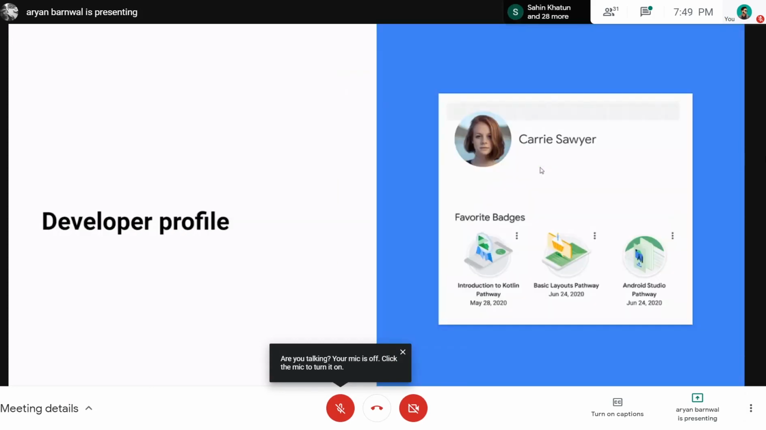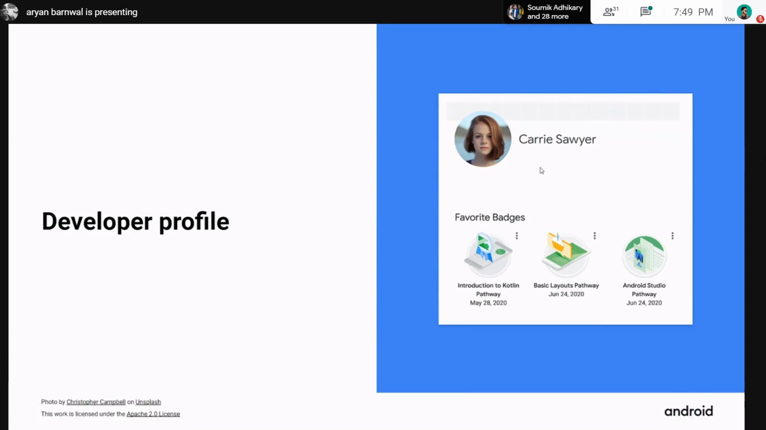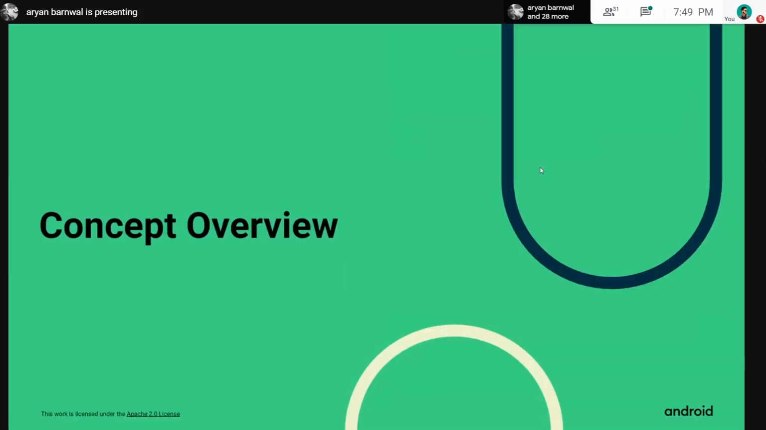Okay, so there's a Google developer profile, like I said, where you can see all the badges, and there's a section for favorite badges. For some reason, this Google developer profile is private, not even public. I think this is because this whole thing is in beta phase. They will rectify this later.